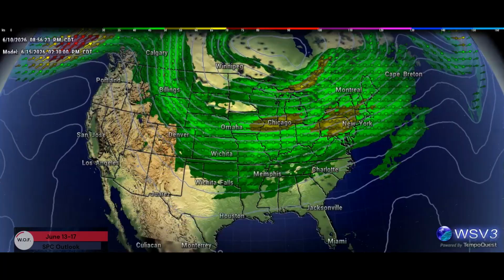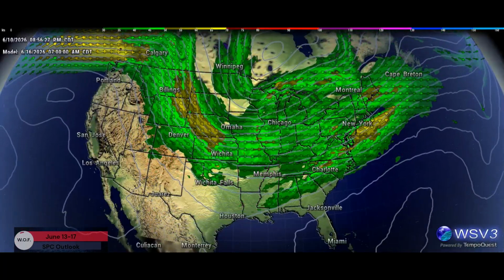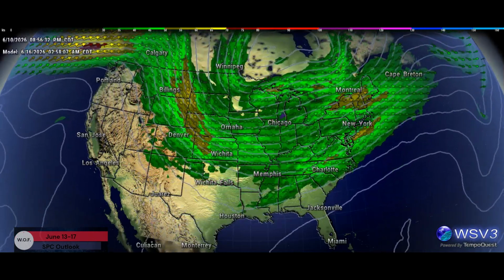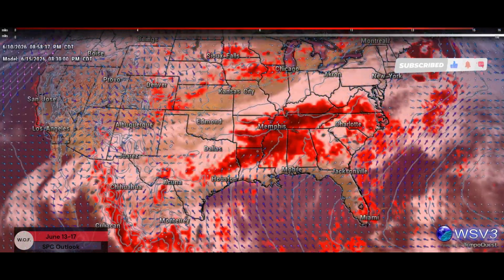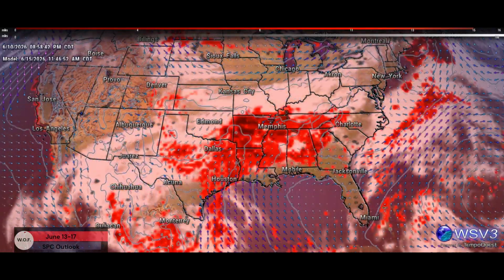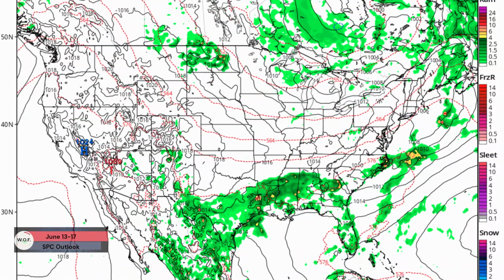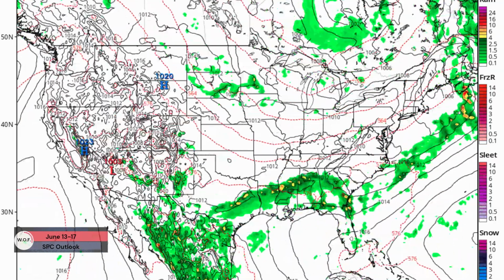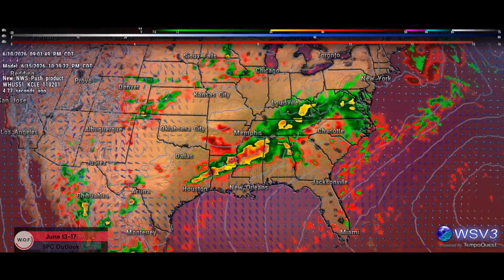On Monday, the deterministic models are in reasonably good agreement in amplifying the aforementioned shortwave trough over the central plains with an associated belt of enhanced mid-level flow extending through the Ohio Valley into the northeast. At the surface, there is some signal that an area of low pressure could develop along a front across the southern plains into the Ozark Plateau. Some severe weather threat appears possible in that area, as well as along the front that is expected to stretch east through the Tennessee Valley into the Carolinas. Predictability in the specific details is too low to include any delineation area at this time.